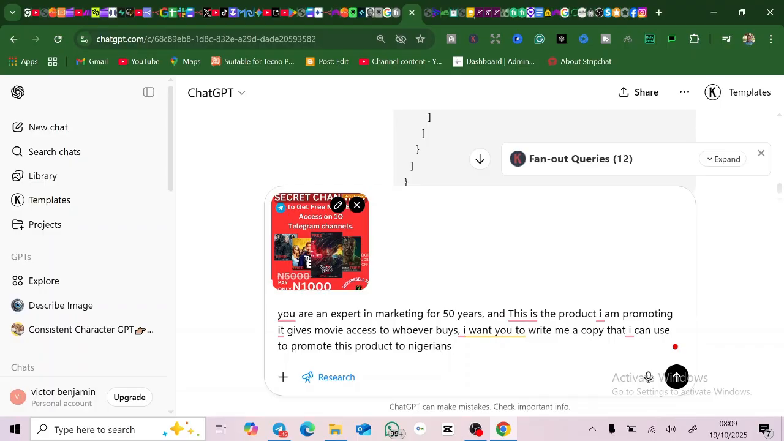Nigerians. The reason why I'm specifying Nigerians is because, whatsoever country you are, ChatGPT should know the norms and the behavior of the people of your country. And if you specifically put it to Nigeria, there's a way it's going to write this copy for you. It's not going to give you the general way it writes, so that Nigerians can understand. So let's enter.